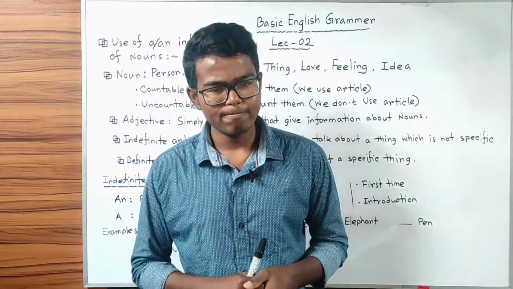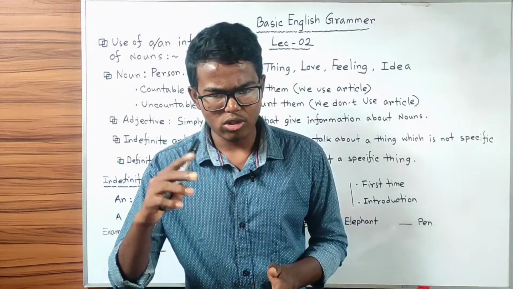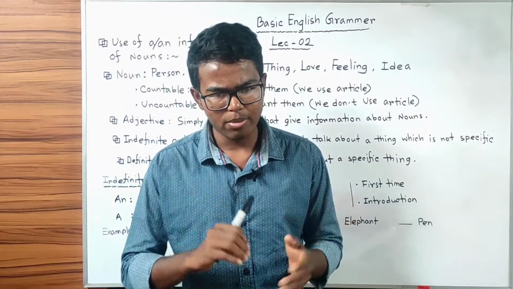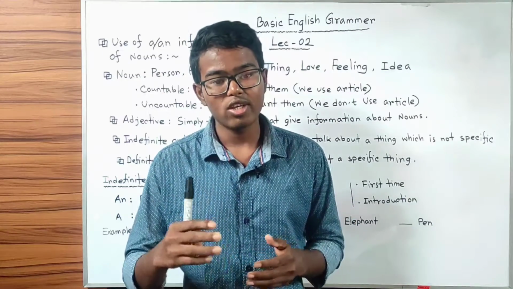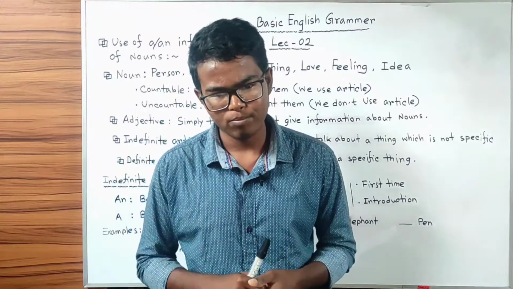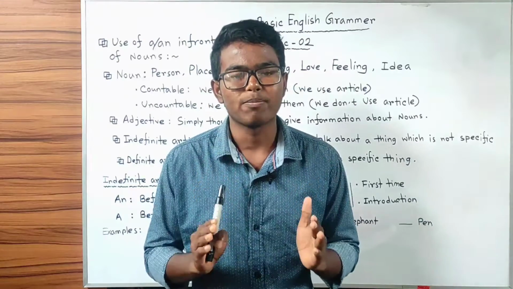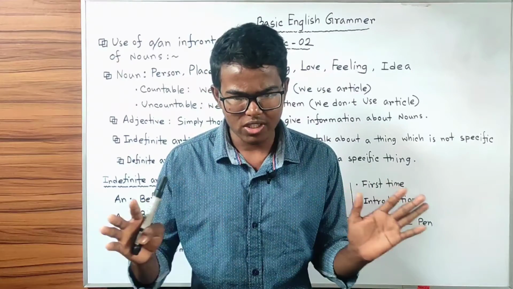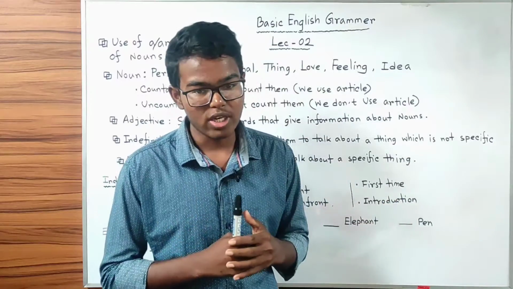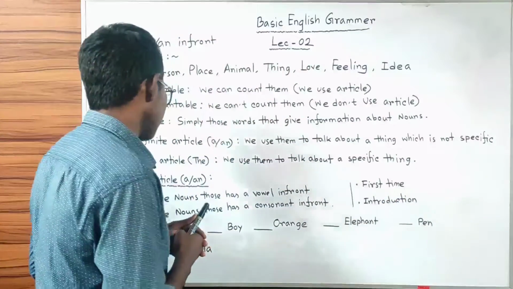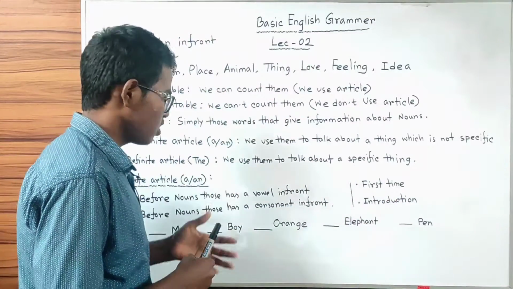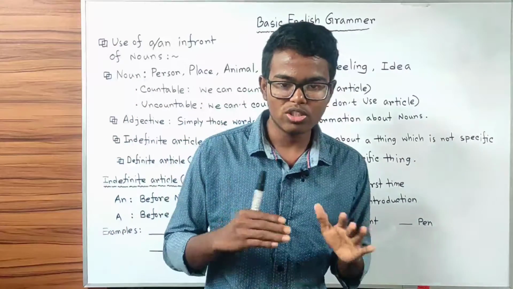What will you do then? You must run to your garden, pick any one apple from any of the trees, and give it to me to eat. You will pick any one apple. That means it is not specific. That's why we use indefinite articles a or an to talk about a thing which is not specific.